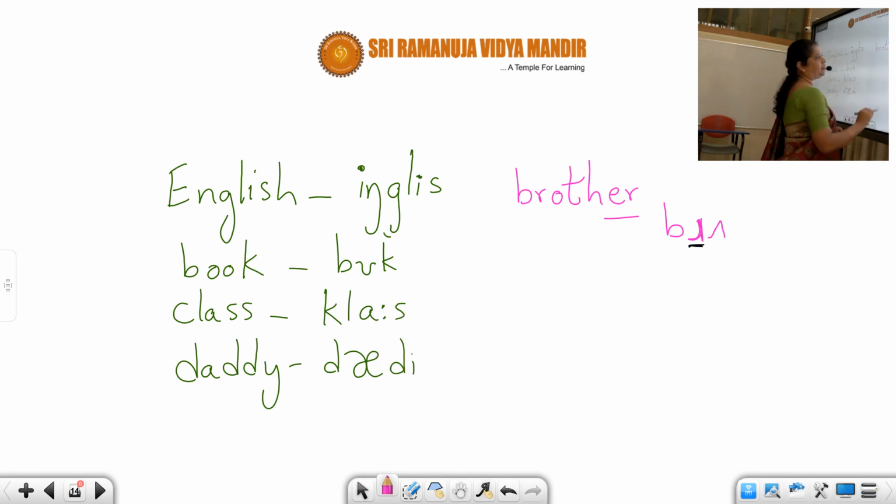Bra means, why am I writing? Remember, only in the initial stage R will take its full form. In the medieval stage, very lightly you will use it. You don't say brother, but you say brother. You hardly pronounce it. So brother. So R is written in reverse to make you understand its very short consonantal sound.